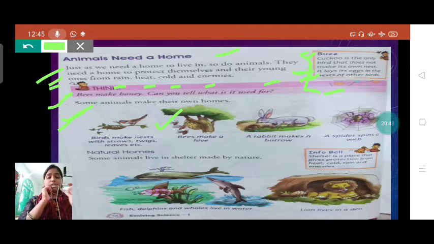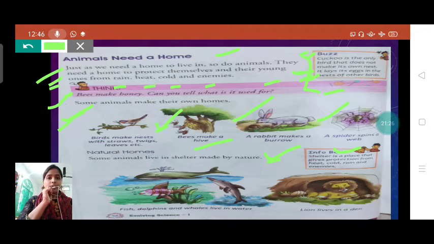Now see bees. Bees, you know, students, are insects and they fly. Bees make a hive on trees or in any building; you can see the hive of bees. Now see, a rabbit makes a burrow. Rabbit makes its own home, that is called a burrow. Now see, a spider spins a web. Web is the home of the spider, and the spider loves to live there.